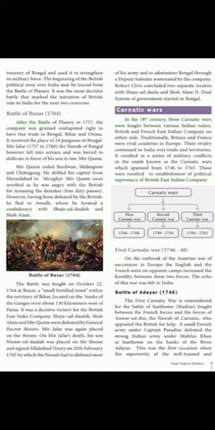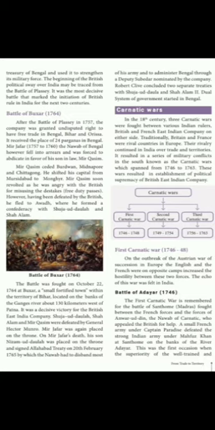It resulted in a series of military conflicts in the south known as the Carnatic Wars, which spanned from 1746 to 1763. That was the duration of the Carnatic Wars in India. These wars resulted in the establishment of the political supremacy of the British East India Company. So that was a great platform for the English East India Company to establish their supremacy in India. So, the three Carnatic Wars.